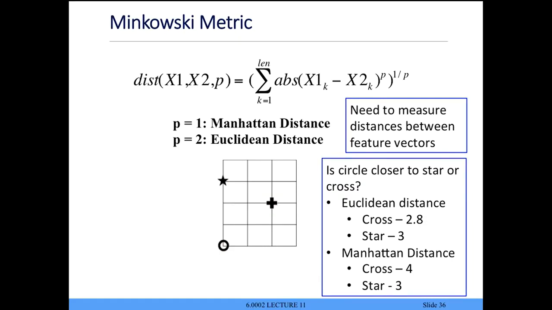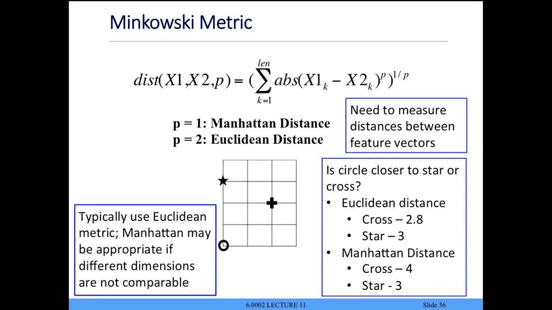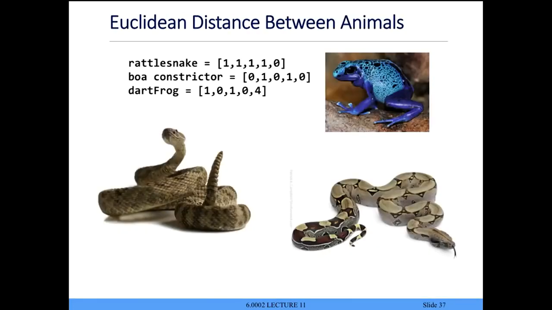Manhattan distance. Why is it called that? Because you can only walk along the avenues and the streets. Manhattan distance would basically say this is 1, 2, 3, 4 units away. This is 1, 2, 3 units away. And under Manhattan distance, this pairing is closer than that pairing is. Now, you're used to thinking Euclidean, we're going to use that, but this is going to be important when we think about how we are comparing distances between these different pieces. So typically, we'll use Euclidean. We're going to see Manhattan actually has some value.